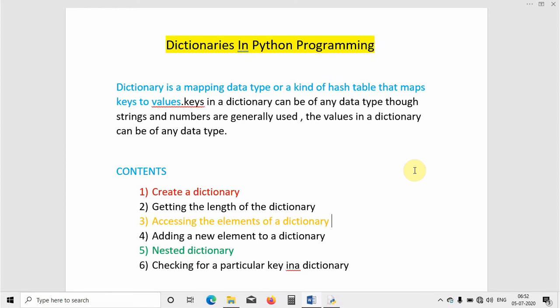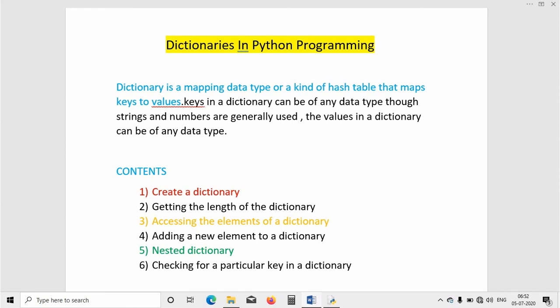So if I have a particular dictionary and I want to update it, I want to make some changes to that one, we will see how I can do that. Then we will see the concept of nested dictionary, and then we will go for checking for a particular key in a dictionary. So we'll see how to find out whether a particular key is there or not in a dictionary.